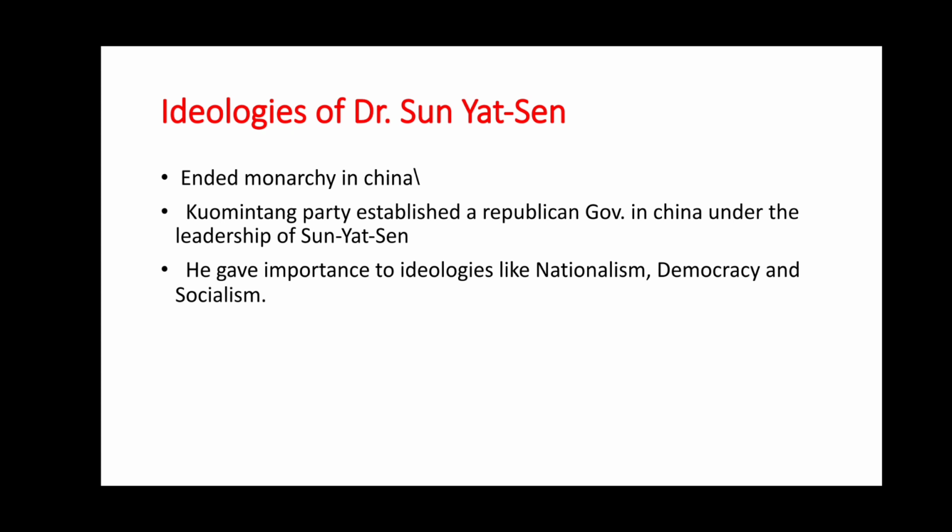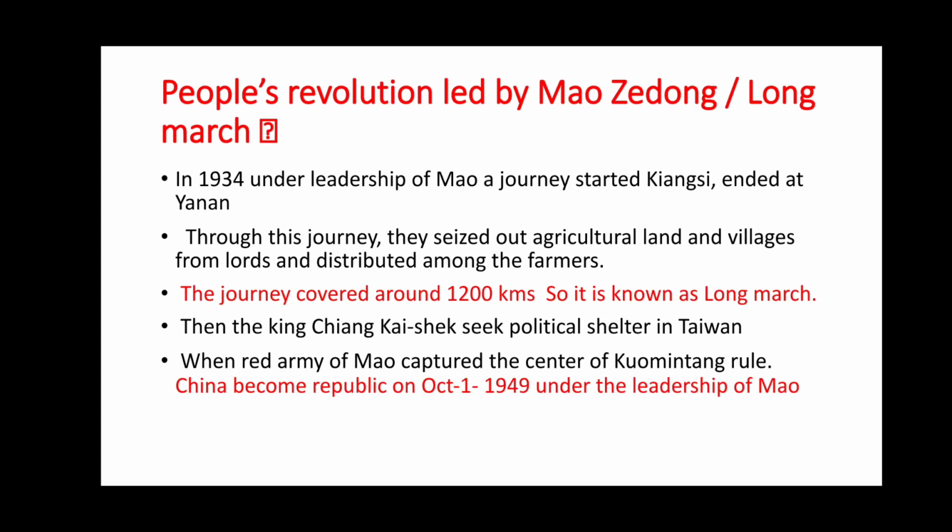Ideologies of Dr. Sun Yat-sen. Ended monarchy in China. The Kuomintang party established a republican government in China under the leadership of Sun Yat-sen. He gave importance to ideologies like nationalism, democracy and socialism.